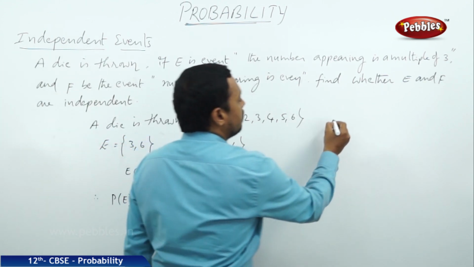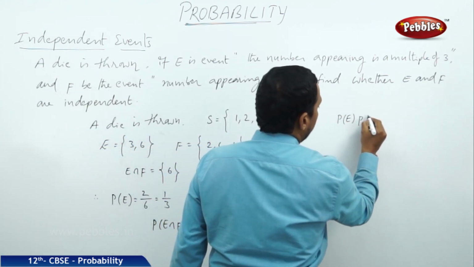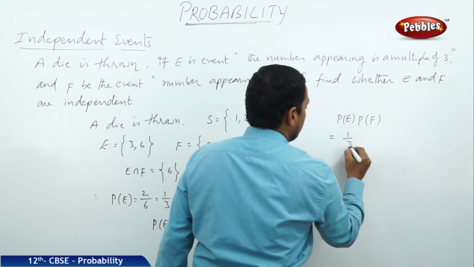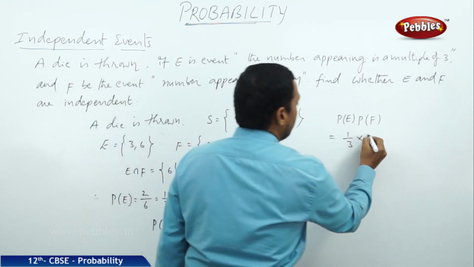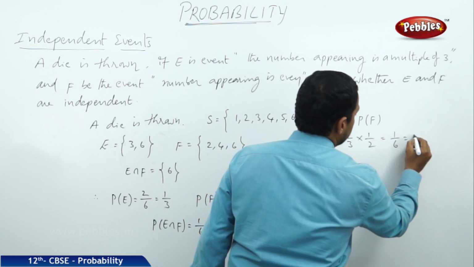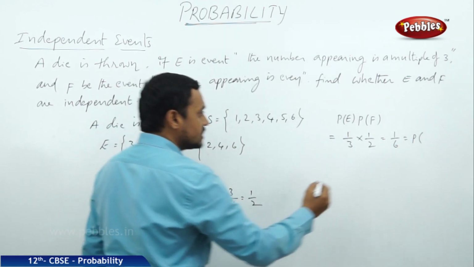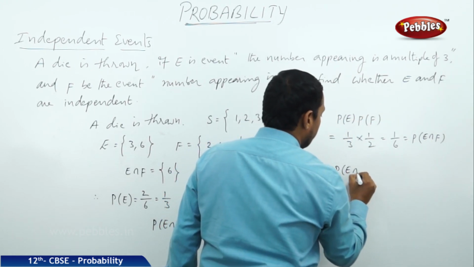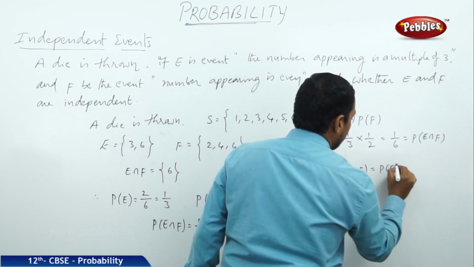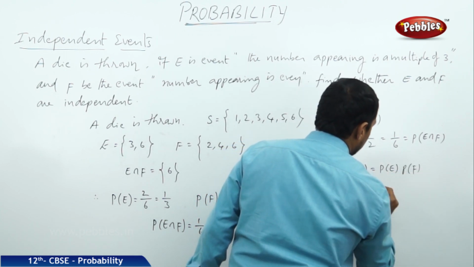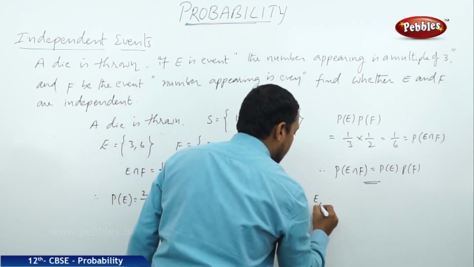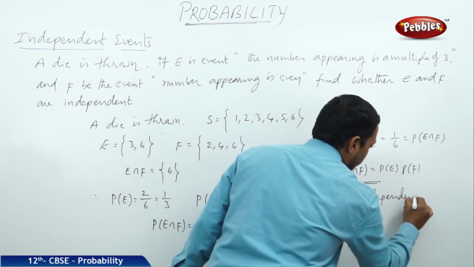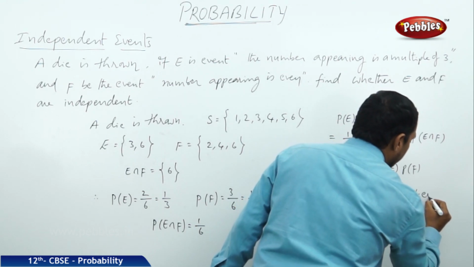Now let us multiply P of E and P of F. P of E is 1 by 3 into P of F is 1 by 2, that is equal to 1 by 6, which is equal to the probability of E intersection F. Therefore, the condition P of E intersection F is equal to P of E into P of F is verified. Therefore, the given two events E, F are independent. The two events are independent events.